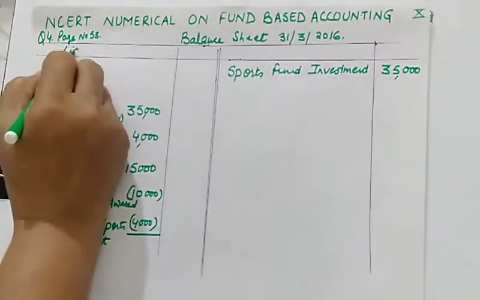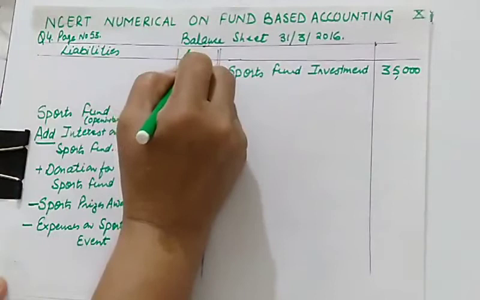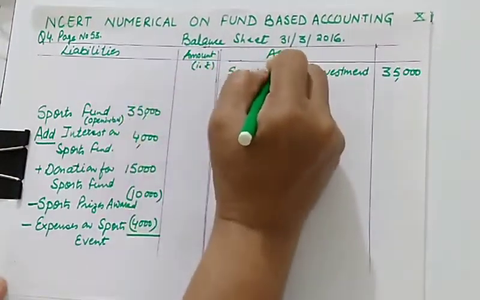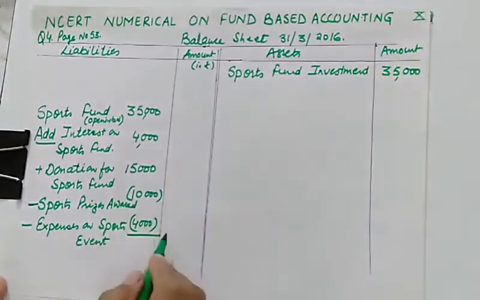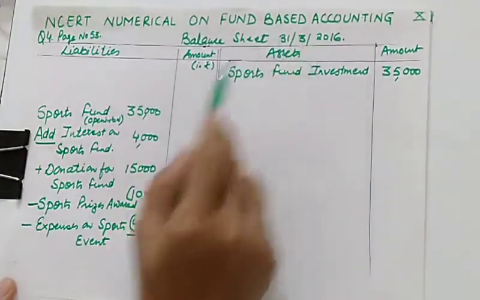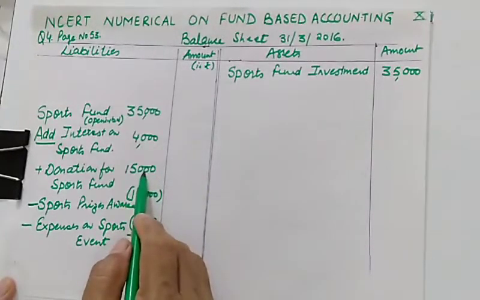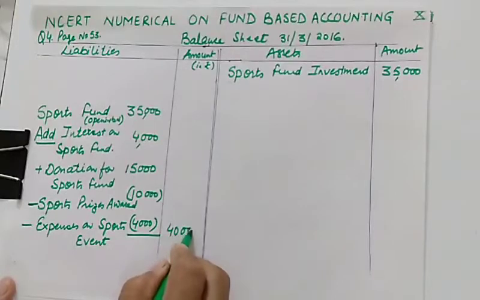This is my liability side, amount. This is assets and amount. So how much will be showing in the outer column? The sports fund at the end of the year will be 35,000 plus 4,000, 39,000, plus 15,000 will be 54,000. From that you will be deducting 14,000. So you will be getting the balance of sports fund as 40,000.